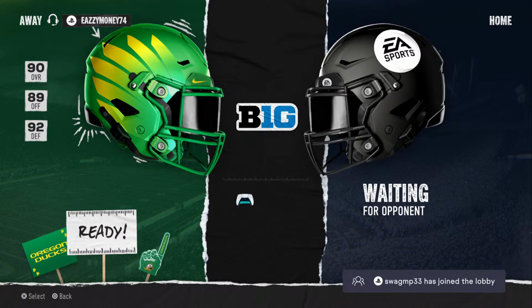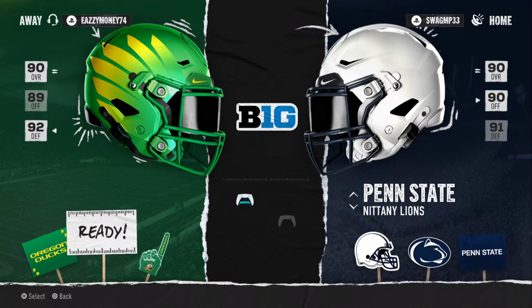Notification, SWAGMP3, Home Team Selection, Penn State Nittany Lions.